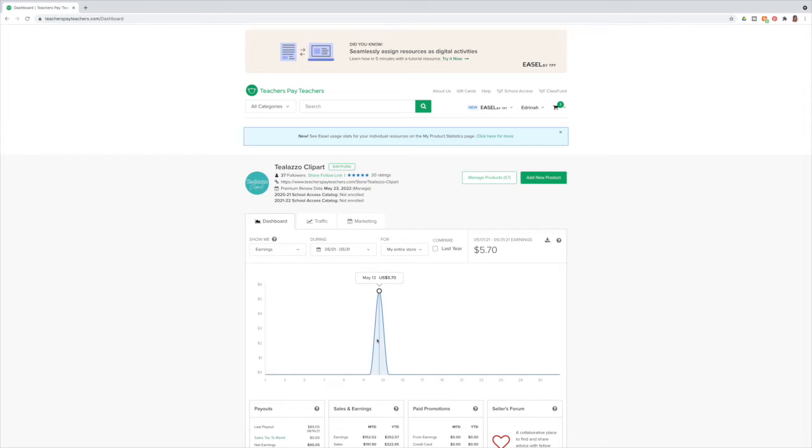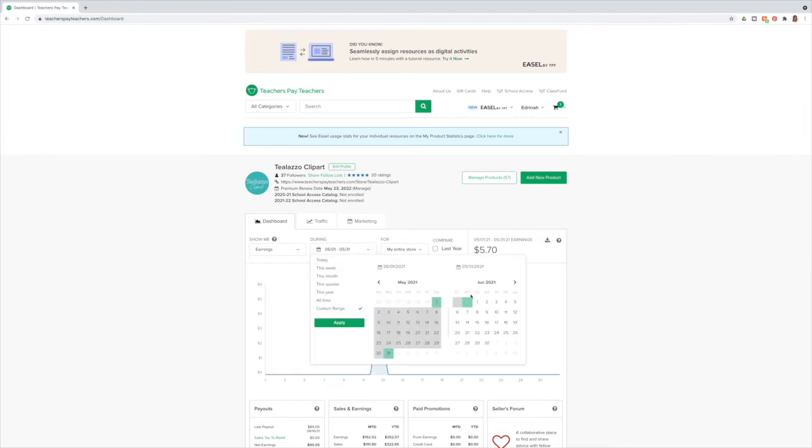But it was about the same time. It took just under, well, let me just rewind. My first store took 2 weeks before I made my first sale, and creating Terrazzo Clipart took me about 13 days, so just under 2 weeks to make a sale on Terrazzo Clipart.